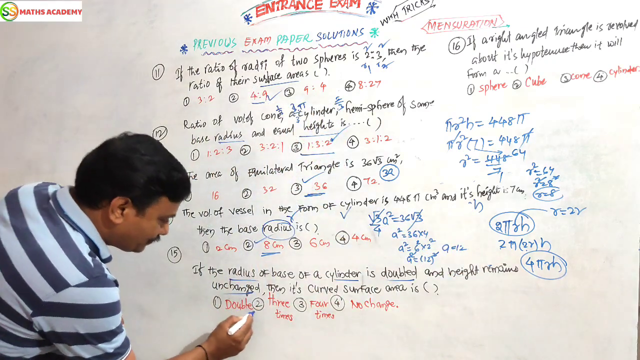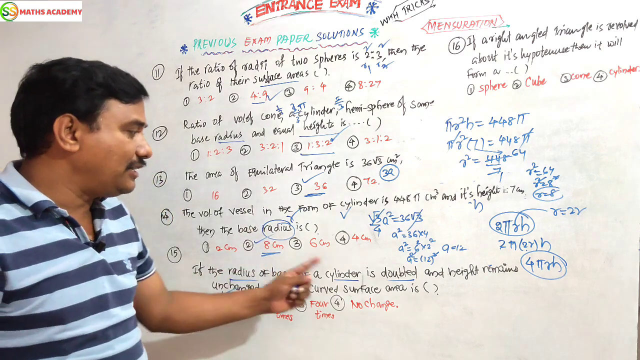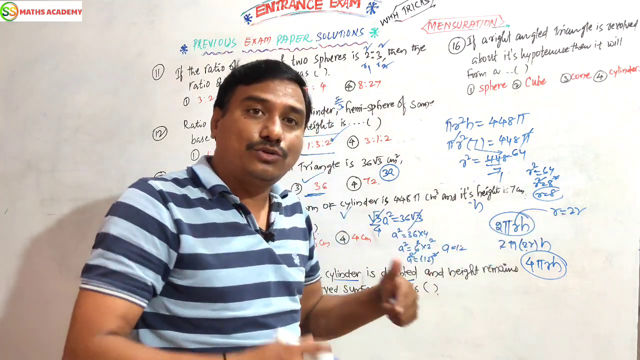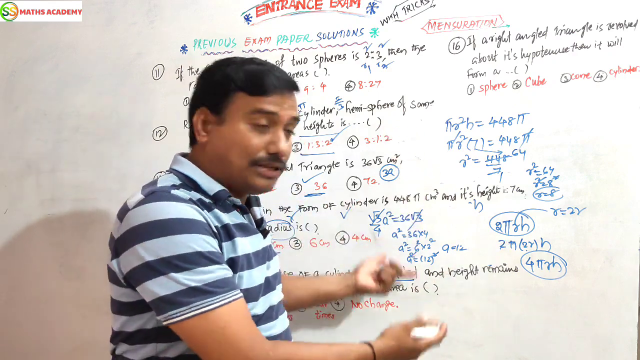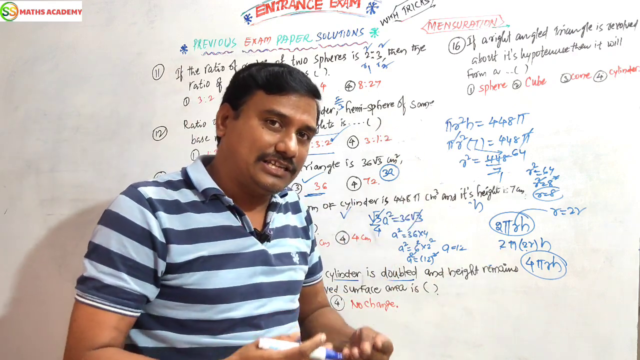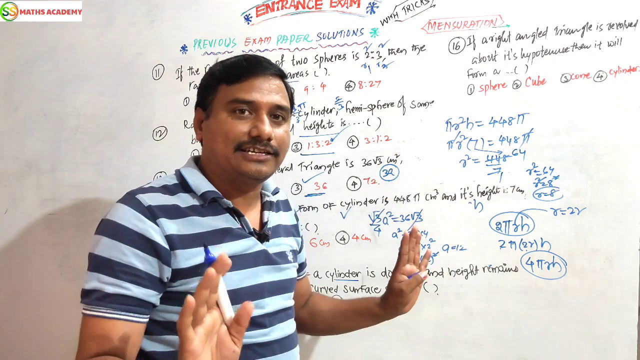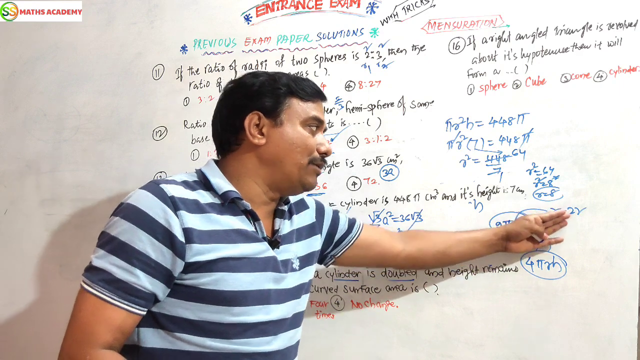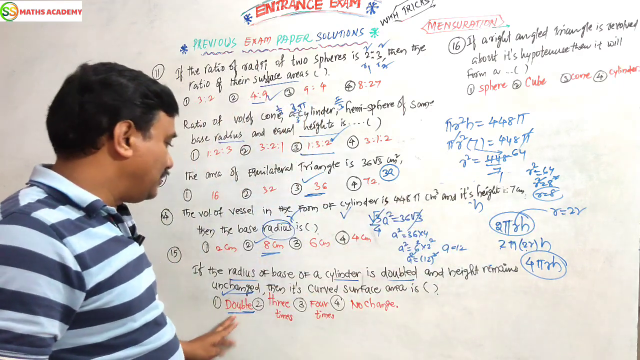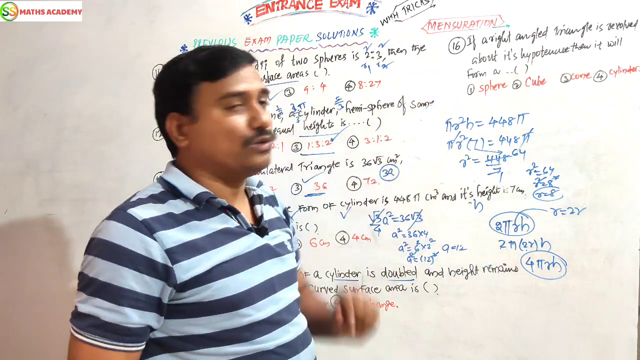Yes, if you double the radius, then the curved surface area will also be doubled. It does not come to triple or 3 times. That is the answer. Here the radius is 2 times, so the area is also doubled. This is the answer. Now the 16th question.